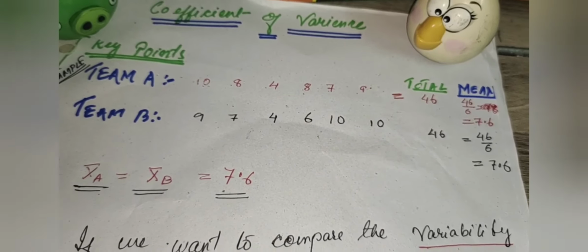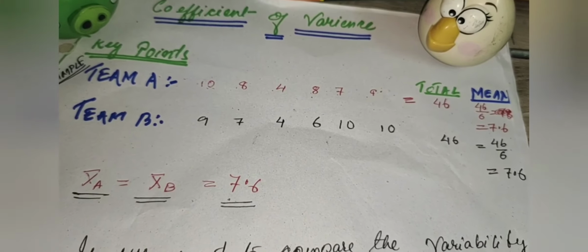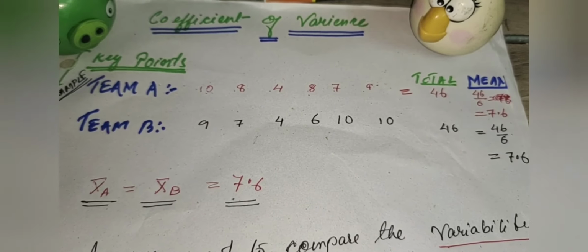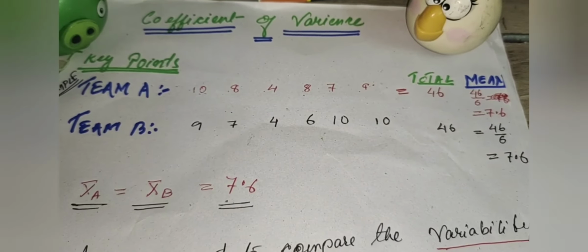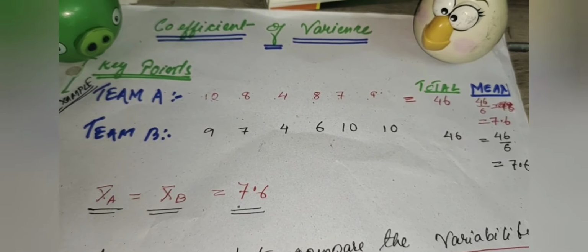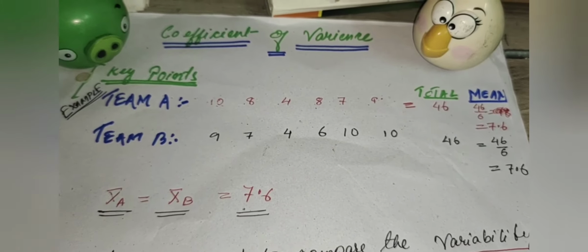To know more about the distribution, we need to know more than the mean, and that is the purpose of dispersion. And what is the purpose of coefficient of variance? When we want to discuss the variability of two or more than two series.